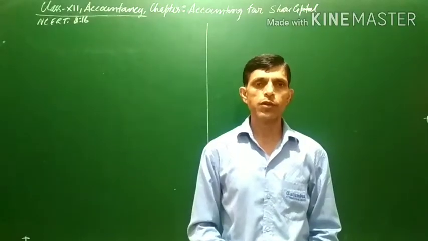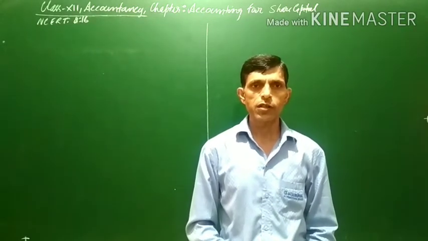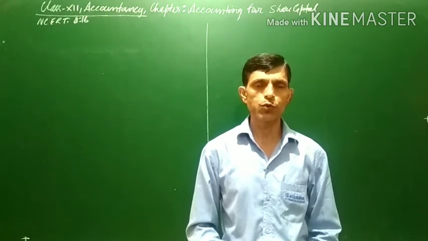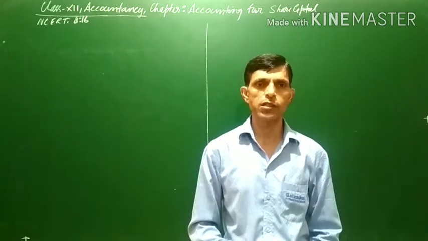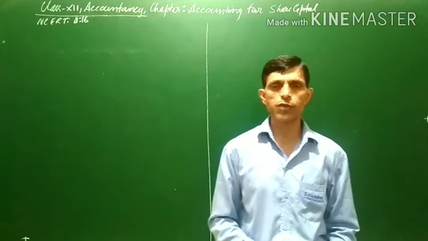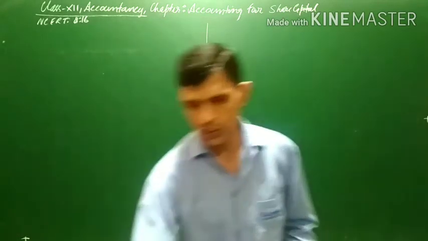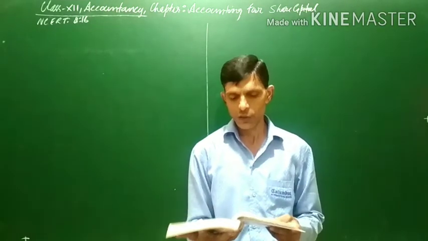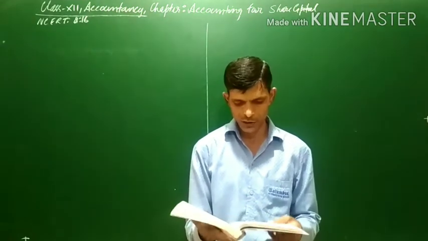In this video, we will learn to pass journal entries related to forfeiture of shares and partial reissue of shares. That means all the shares that are forfeited are not reissued, but only a part of the shares will be reissued. For this we are taking question number 16 from the NCERT book, Accounting for Share Capital.